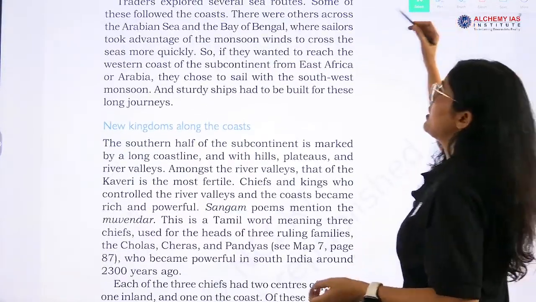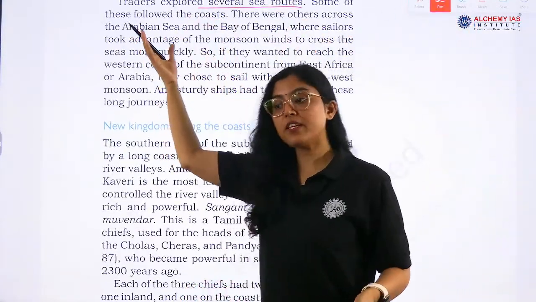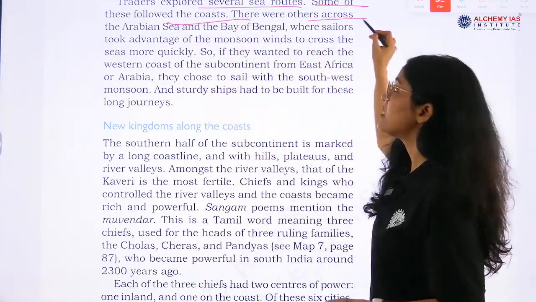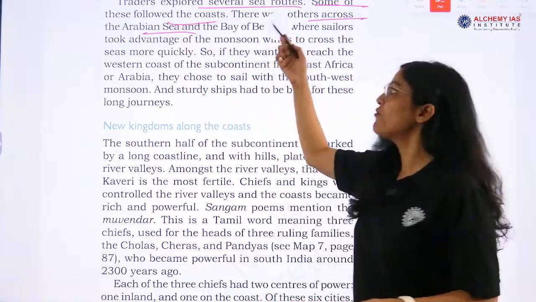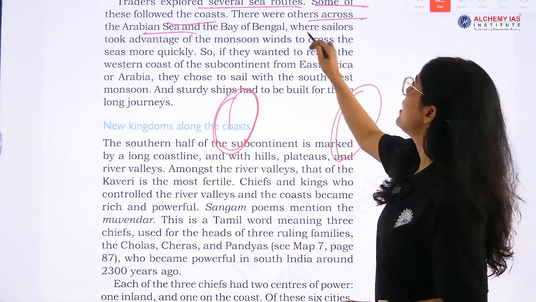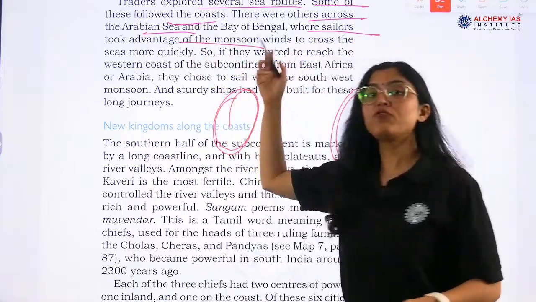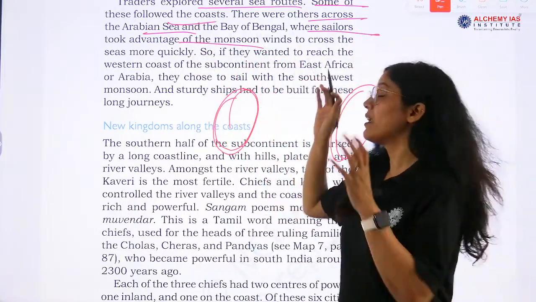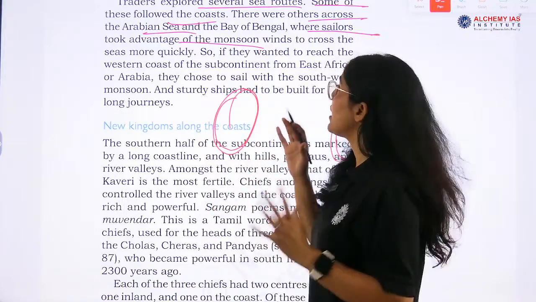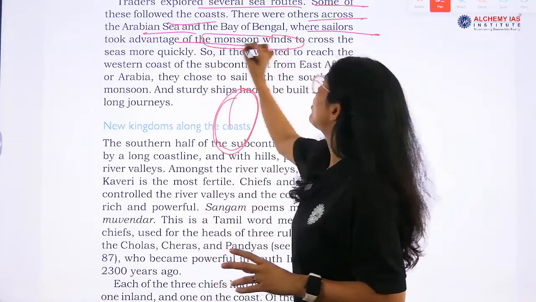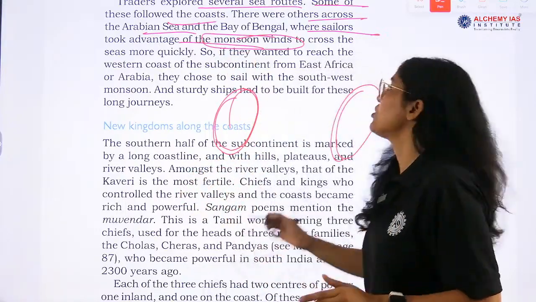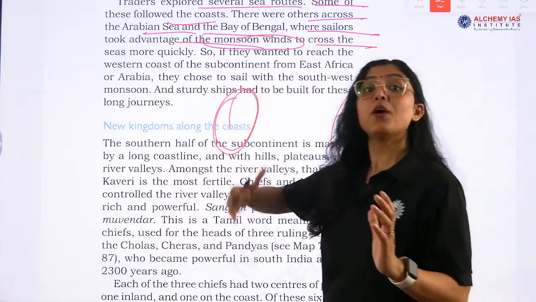Now, traders were exploring several sea routes, right? And some of these followed the coast. There were others across the Arabian Sea and Bay of Bengal. Where is the Arabian Sea? West, and Bay of Bengal east, right? Sailors took advantage of monsoon winds. Very, very important. During this time period, the sailors knew about the monsoon winds, which helped in faster transportation, to cross the seas more quickly.